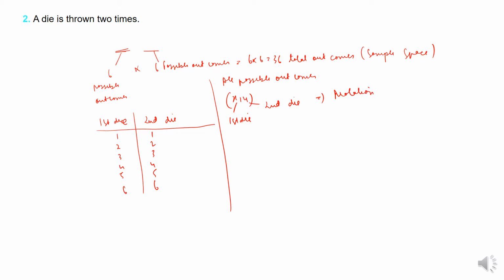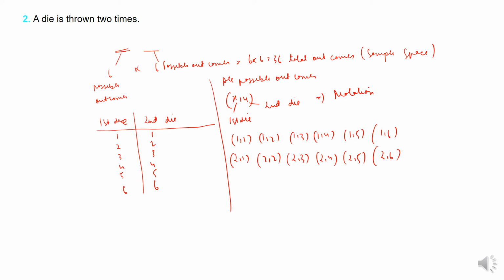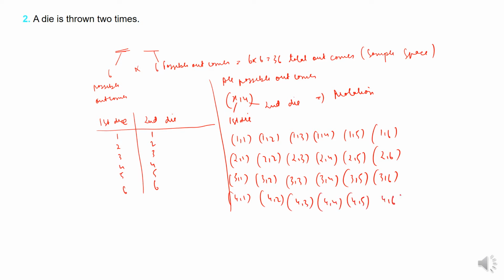Now the answer will be like 1 comma 1, 1 comma 2, 1 comma 3, 1 comma 4, 1 comma 5, 1 comma 6. Then 2 comma 1, 2 comma 2, 2 comma 3, 2 comma 4, 2 comma 5, 2 comma 6. Similarly 3 comma 1, 3 comma 2, 3 comma 3, 3 comma 4, 3 comma 5, 3 comma 6. 4 comma 1 through 4 comma 6.